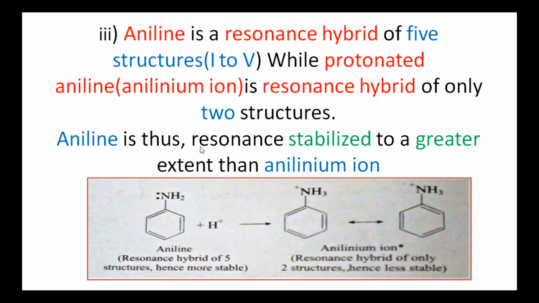Hence, aniline is more stable than anilinium ion. This is the aniline molecule treated with a proton, H plus ion, forming anilinium ion by donating one electron pair to the H plus ion. This is the resonance structure of anilinium ion formed by shifting of electrons in the benzene nucleus. There are two resonance structures for anilinium ion.